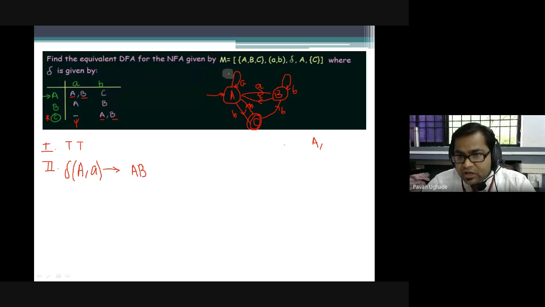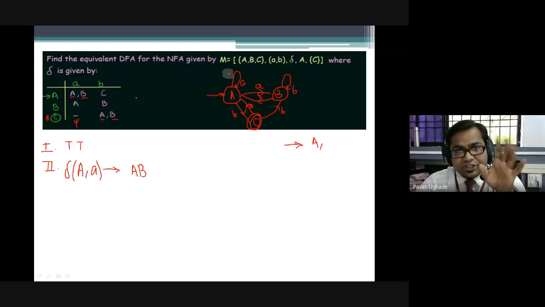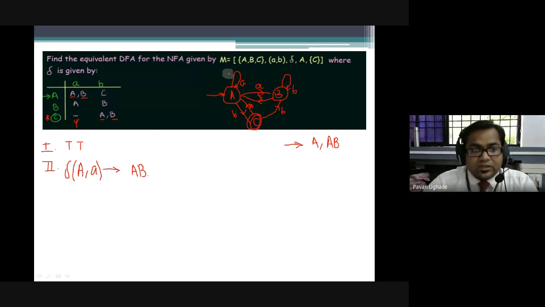I'll be maintaining here all the states we are visiting. We started with A, so I have written it. Now I'm visiting AB, and let's make them one state. A comma B, I'm making it a new state. A is a different state, B is a different state, and I'm making AB a different state as it is the union. So I have visited another new state other than A. I'm simply writing it in rough. This is the first that we have got.